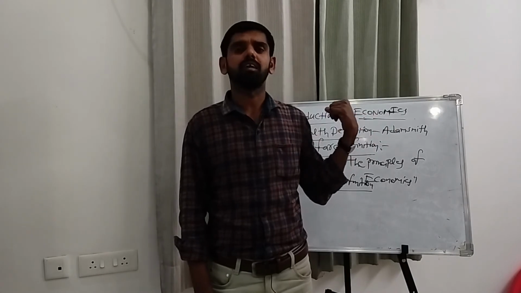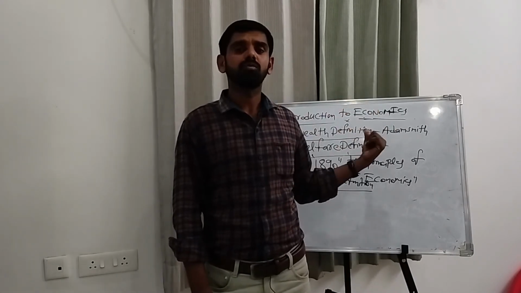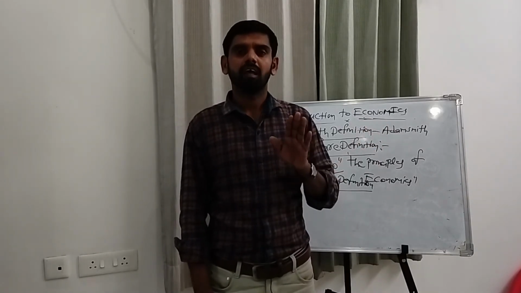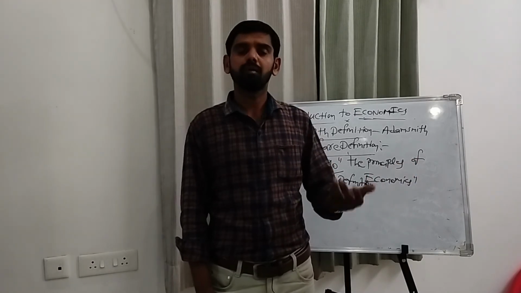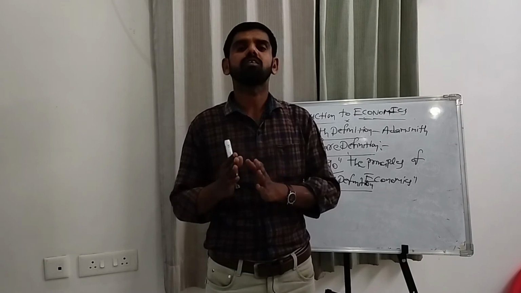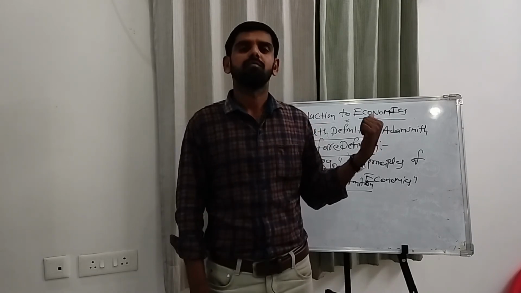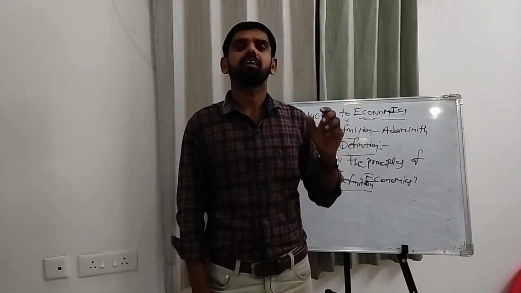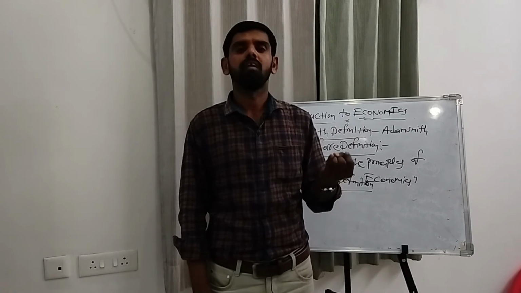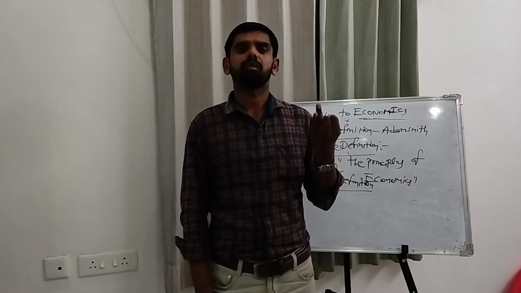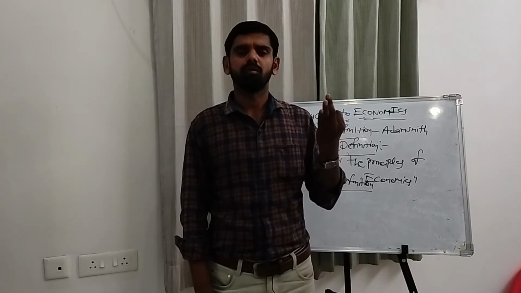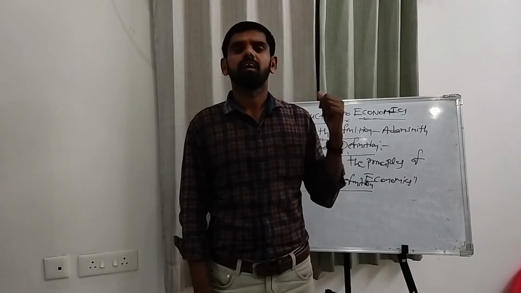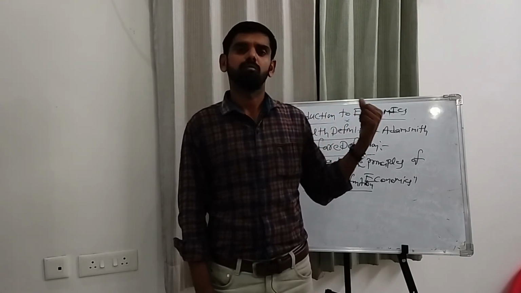Next, fifth point of the free goods side, these goods have no cost of production. Why? Because free goods are produced by nature. It is the fifth point of the free goods side only. And on the opposite side, economic goods have a cost of production. For example, purchasing raw material, wages paid to labor, and rent paid to the owner of the building. These are examples of the cost of production. Okay, and this is the fifth point of both sides only.